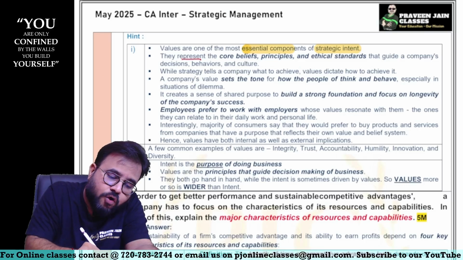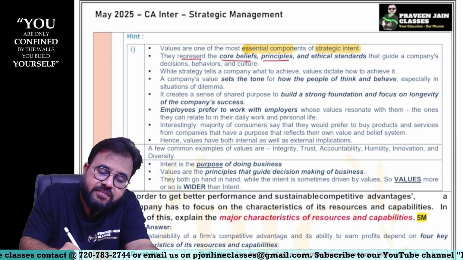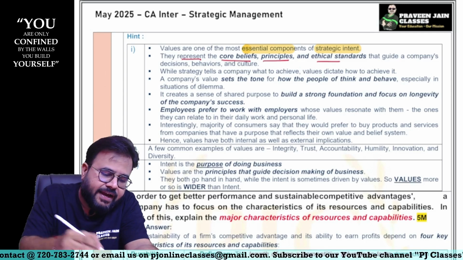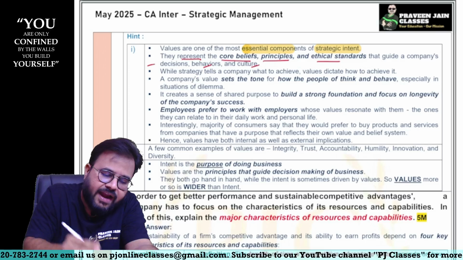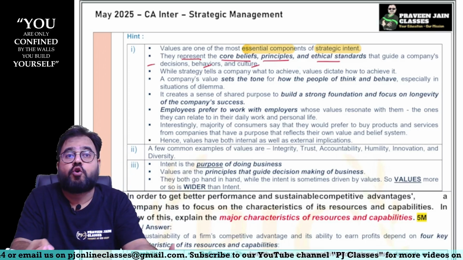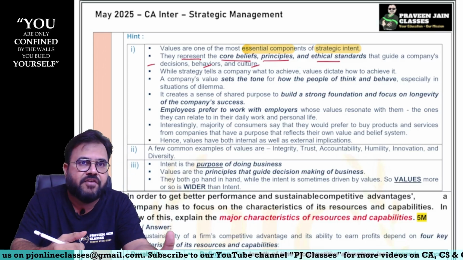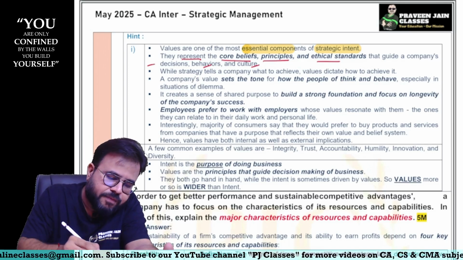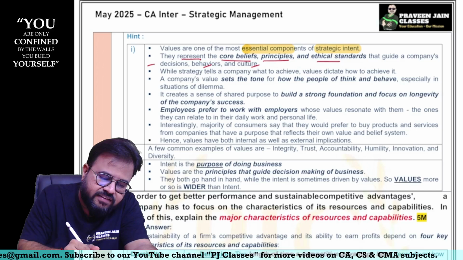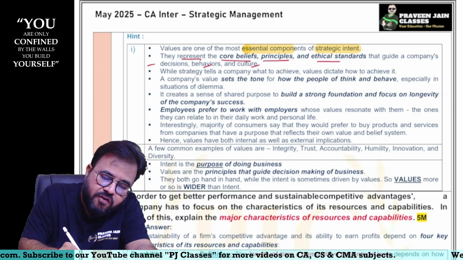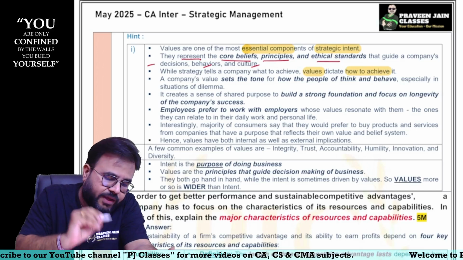They represent the core beliefs, the core principles, the ethical standards that guide a company's decisions, behavior, and culture. For example, the Tata Group's core values I have discussed in our class, sir. While strategy tells a company what to achieve, value will dictate how it has to be achieved, sir.